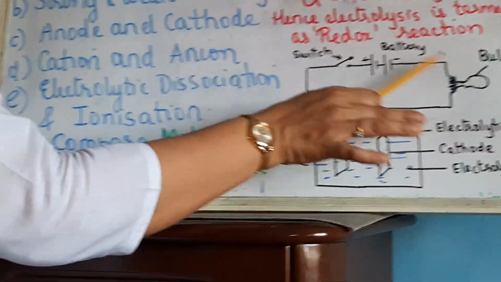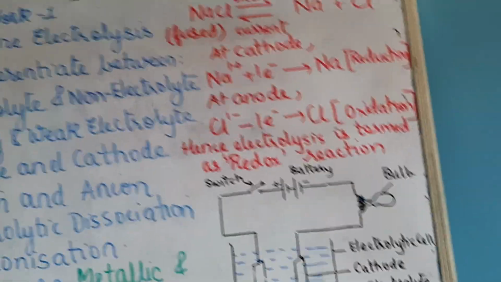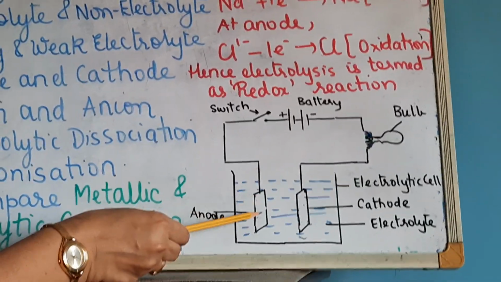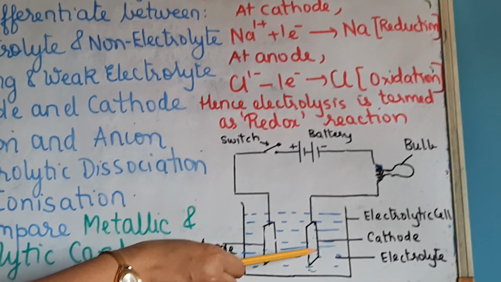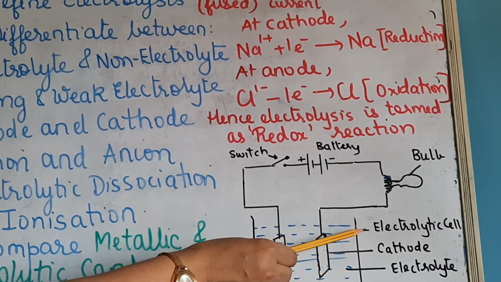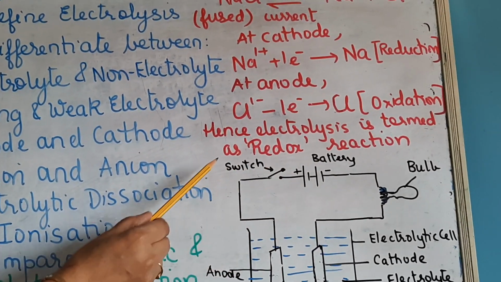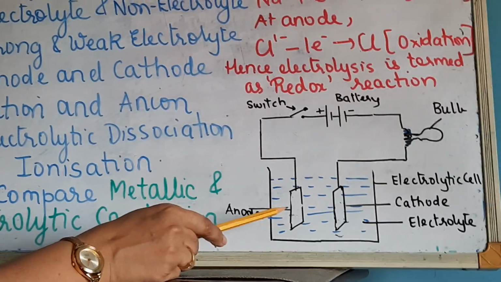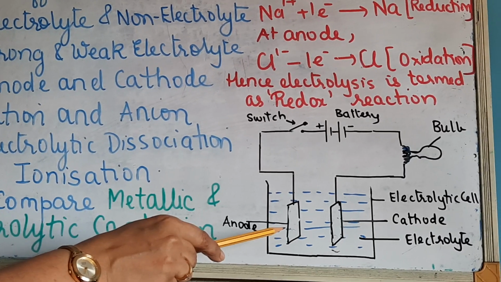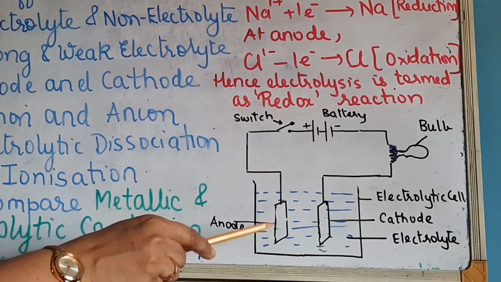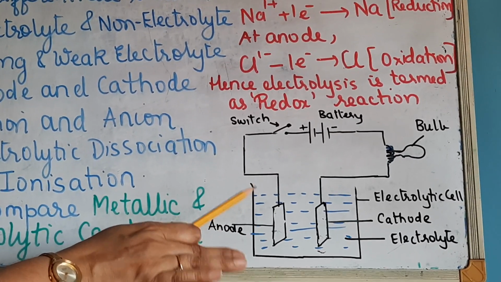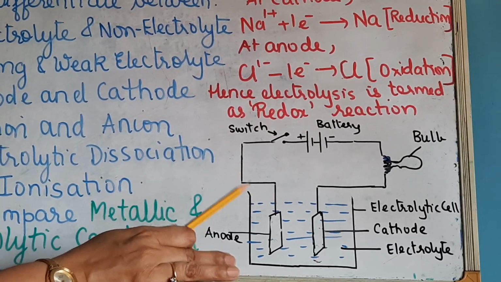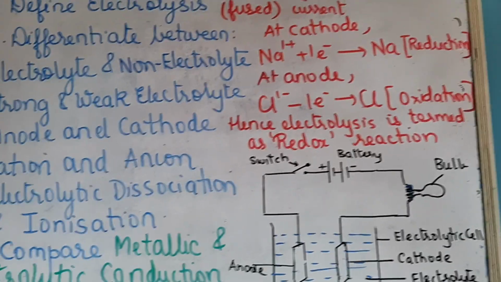So questions based on this diagram also are asked, like you can be asked to label this: this is the anode, this is the cathode, the electrolyte, electrolytic cell, bulb, battery, switch. And they ask questions like, if the electrolyte is a strong electrolyte, what will be the observation? Weak electrolyte, non-electrolyte, such questions are asked. Okay, is it clear? So that was about the strong and weak electrolyte.